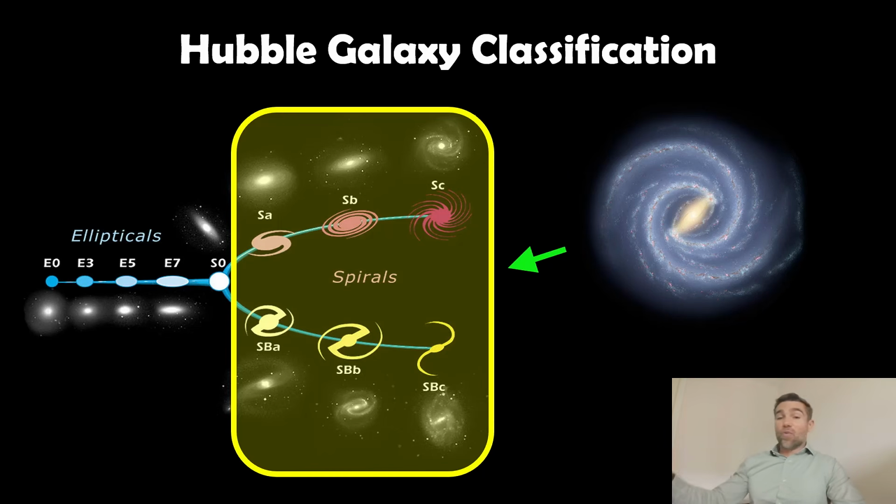And as you go from right to left on that diagram, they get older, they evolve, so it's actually back to front how you might think it might be. They don't necessarily lose their gas, but their gas content reduces because it is formed into stars. The stars get older, so the galaxies get redder. The spiral arms get more tightly wound.